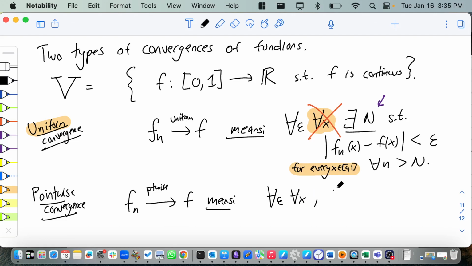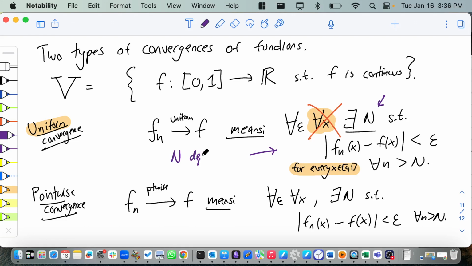So for all x, there exists N such that the absolute value of fn of x minus f of x is less than epsilon for all n greater than N. So what is the difference? In uniform convergence, N depends on epsilon, and in pointwise convergence, N depends on epsilon and x. So there's a different N value for every single epsilon and for every single x, whereas in uniform convergence, there's one value of N that works for all x at once.